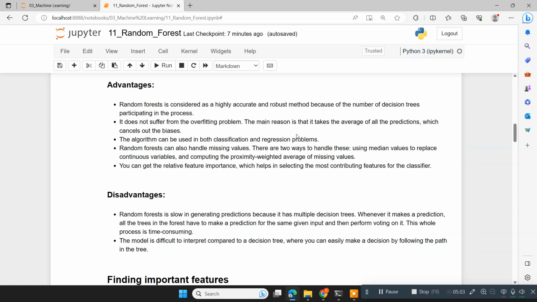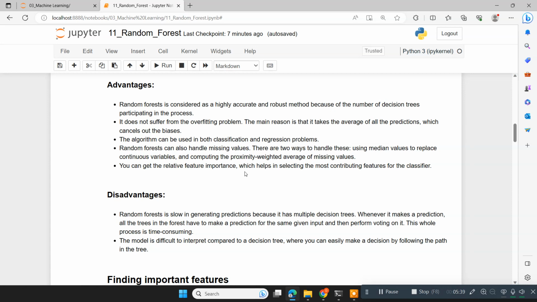So which gives you the better accuracy, and it doesn't suffer from the overfitting problem. Decision trees suffer the overfitting problem, but random forest does not, because all the trees are used for the prediction, then finally voting is done. And this algorithm is used for both classification and regression problems. Random forest can handle the missing values automatically. Meaning if there are any missing values, they are handled by the algorithm by itself.